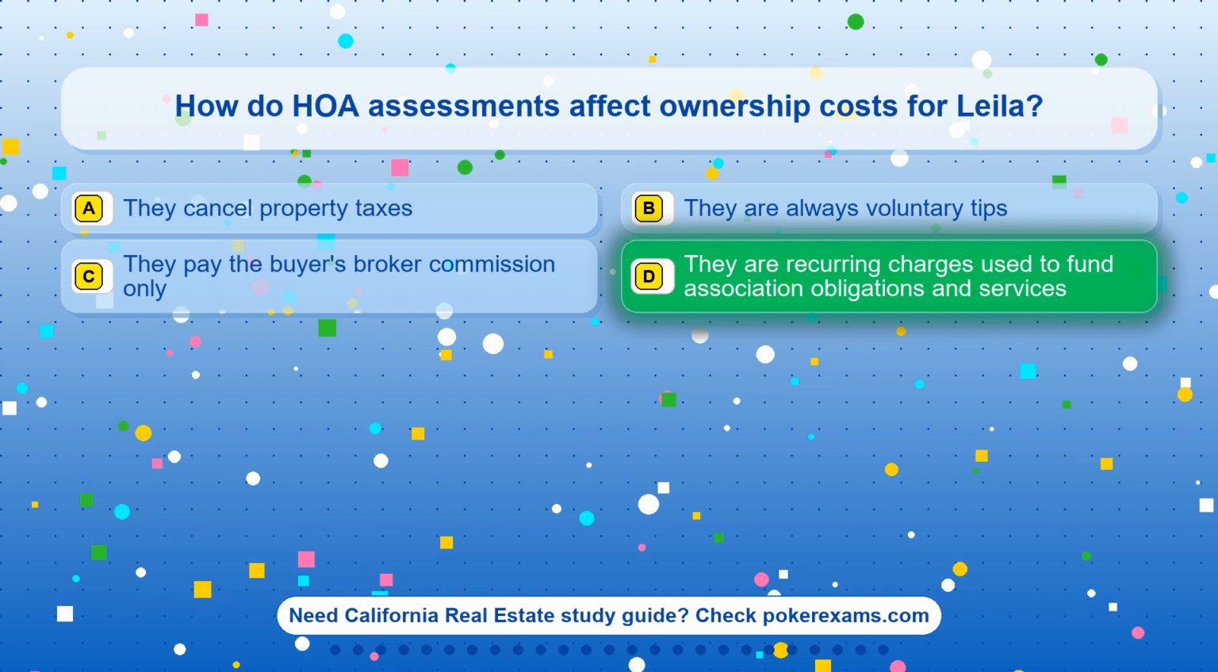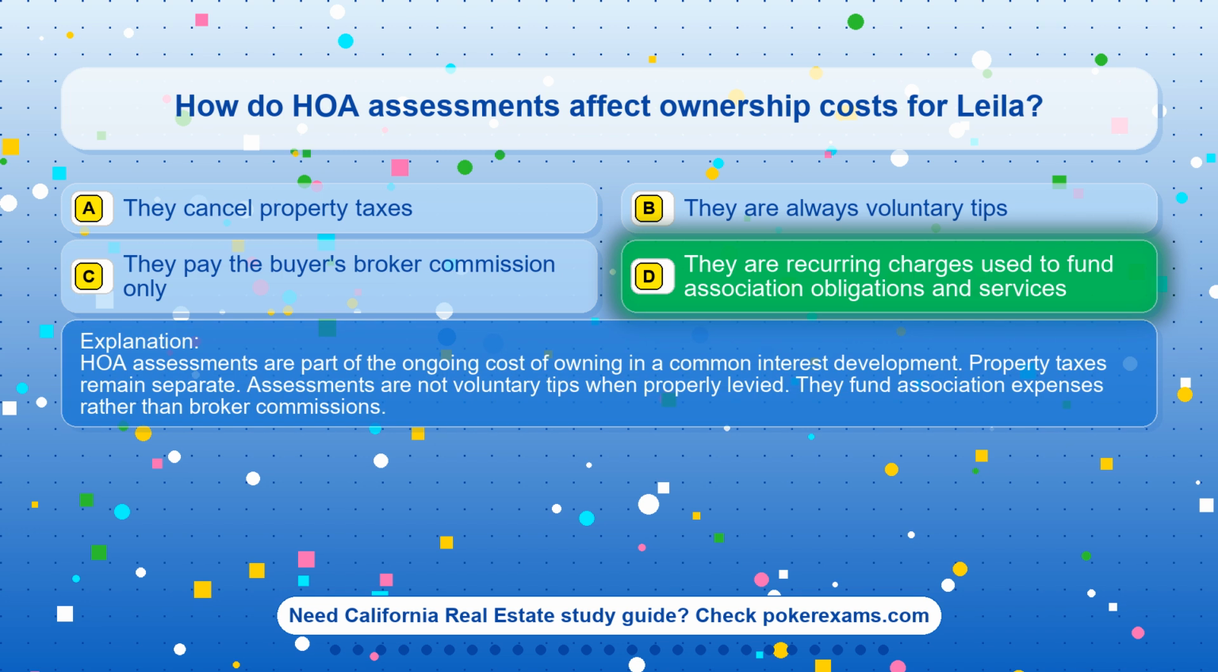The correct answer is option D. They are recurring charges used to fund association obligations and services. HOA assessments are part of the ongoing cost of owning in a common interest development. Property taxes remain separate. Assessments are not voluntary tips when properly levied. They fund association expenses rather than broker commissions.